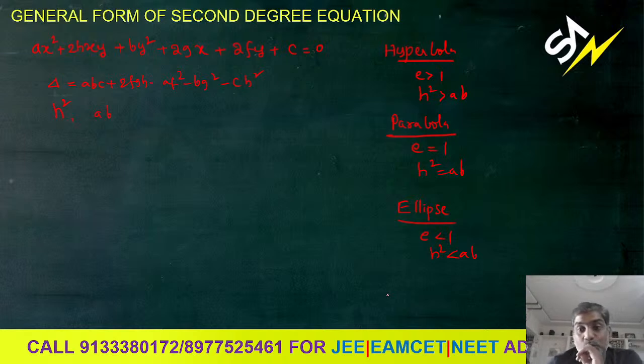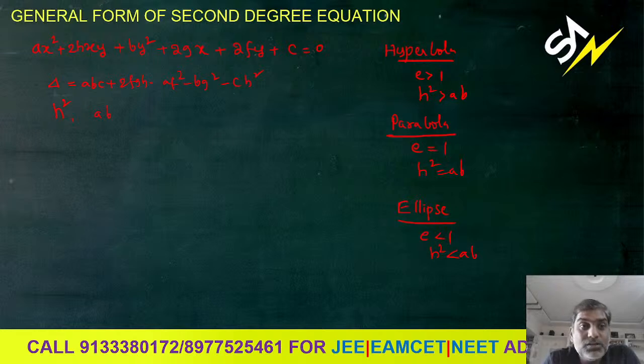Next, what is left here? These three are okay. What is the next one? In the last class we discussed the circle. What are the conditions for a circle? Already we know for a circle, h value must be 0, and the coefficient of x square is equal to the coefficient of y square. Understand?